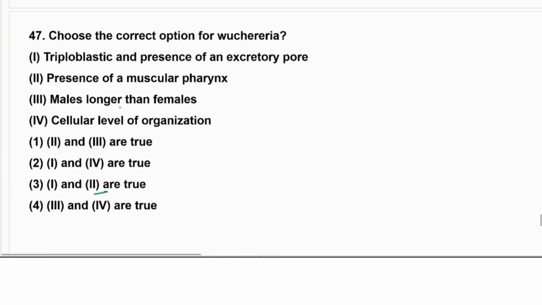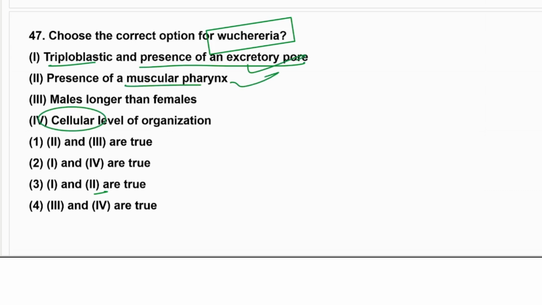The next, 47, choose the correct one about Wuchereria bancrofti. We have seen it is triploblastic, with the presence of an excretory pore and a muscular pharynx. Cellular level, no, it was not having the cellular level, it was having organ level organization. And actually females are longer than the males, right?